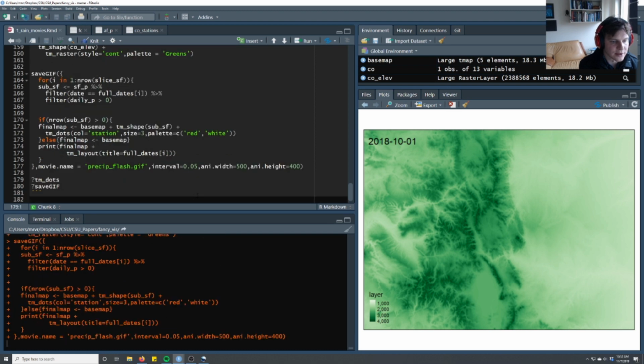Okay, so let's run that chunk. And what it's going to do is generate 5 separate plots that meet the statements in here, and then it's going to stack all those together into a video. We hope.